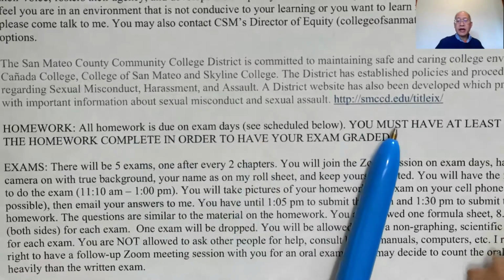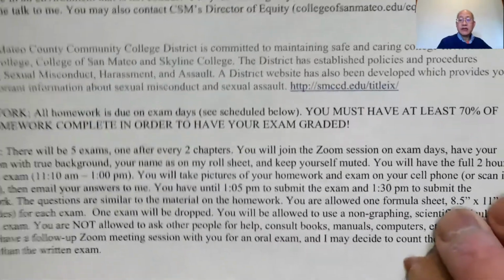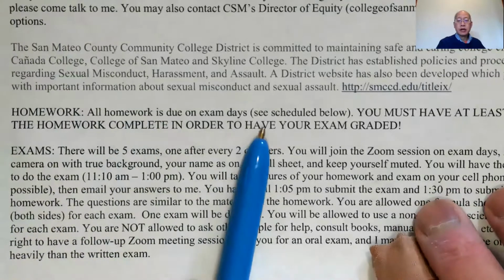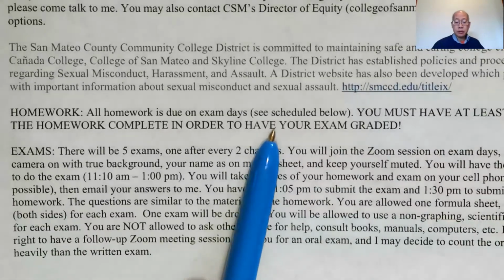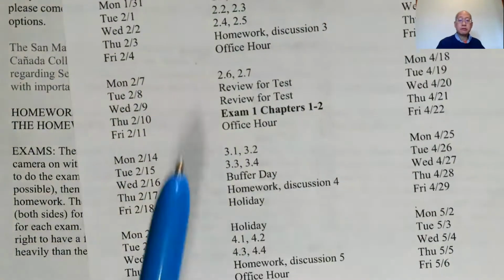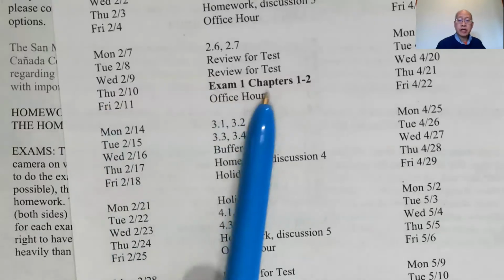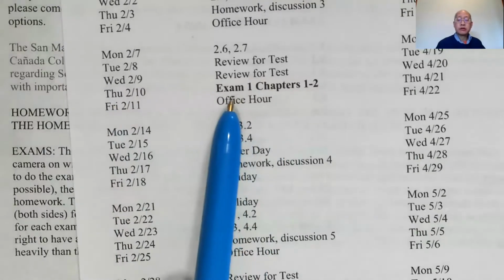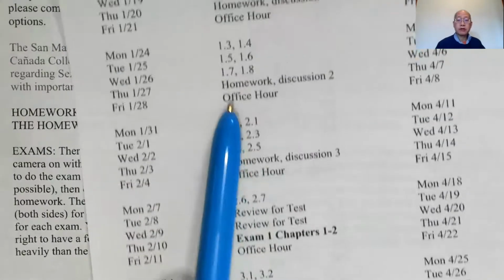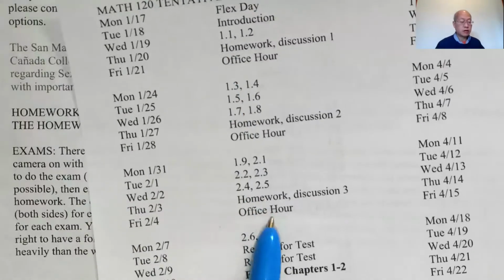And by the way, you must have at least 70% of the homework completed in order to have your exam graded. Okay, so I can take a quick look. This is all in the syllabus. The first exam is Thursday, February the 10th, chapters 1 and 2. That's when you turn in all of the homework for chapters 1 and 2.